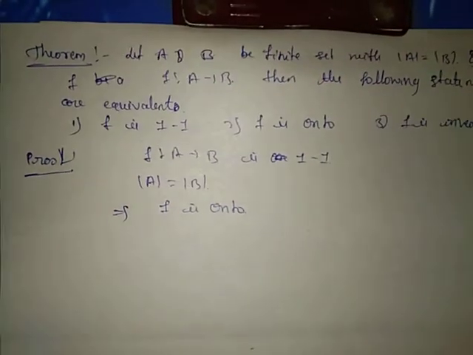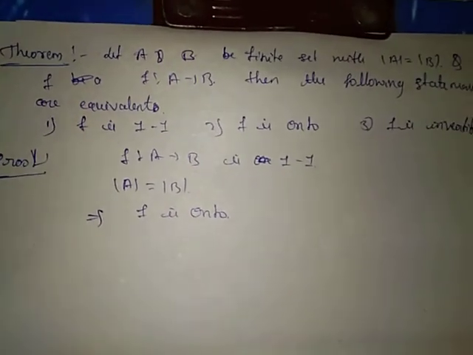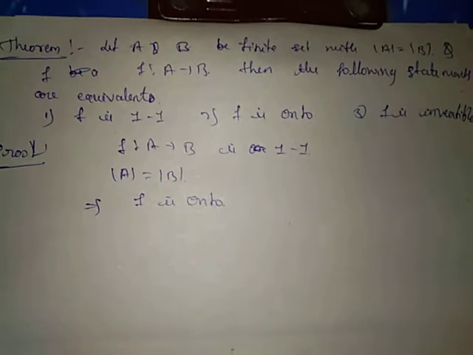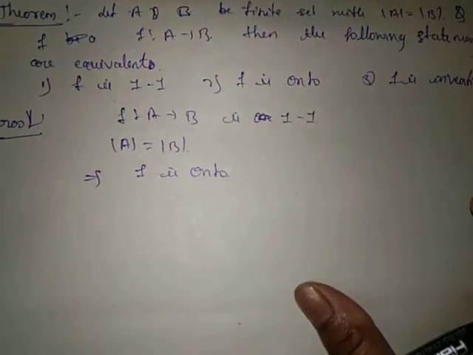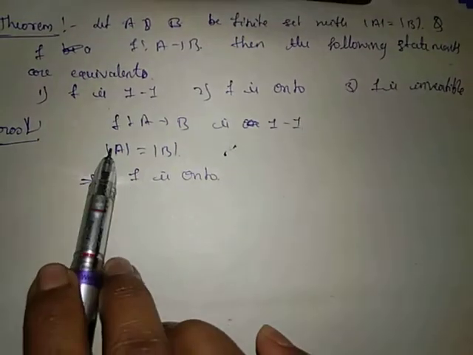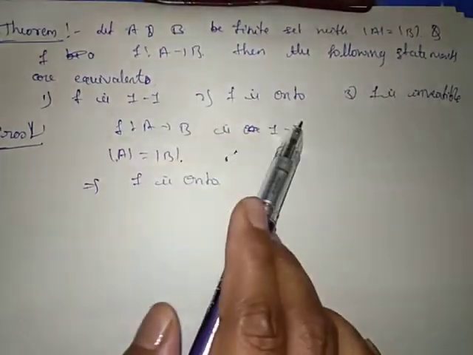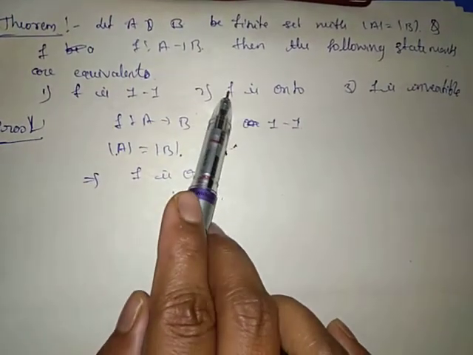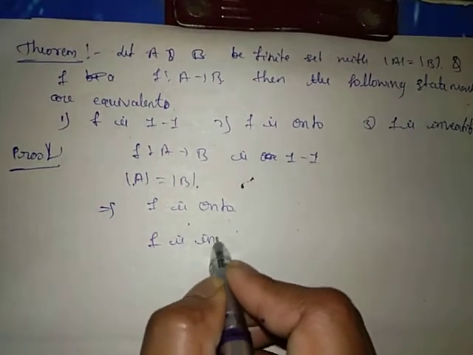This theorem is already proved previously: if the number of elements of A equals the number of elements of B, then if F is 1-1, F is also onto. Suppose F is both 1-1 and onto, consequently F is invertible.